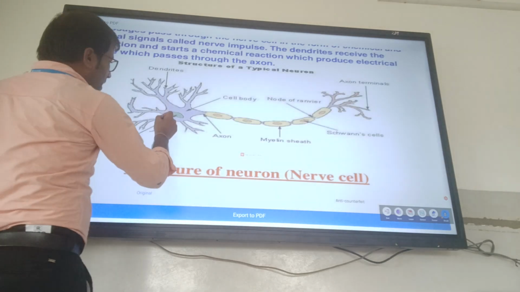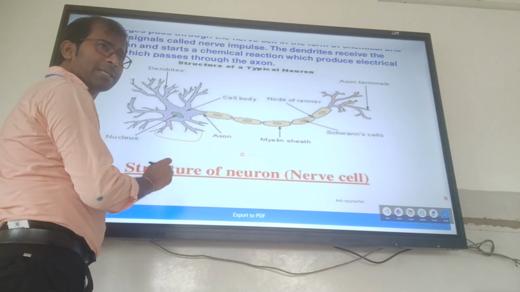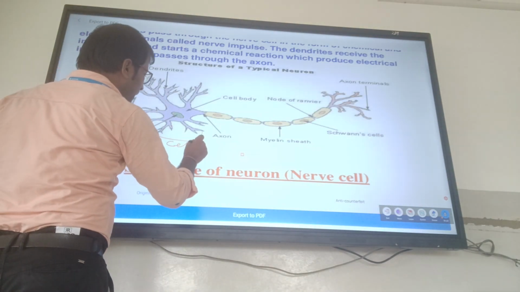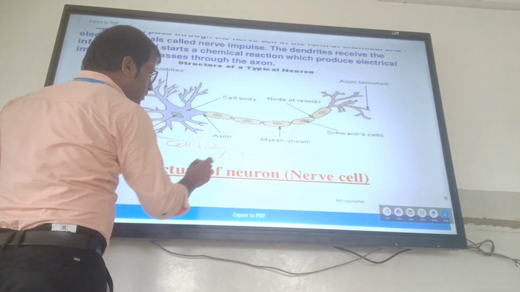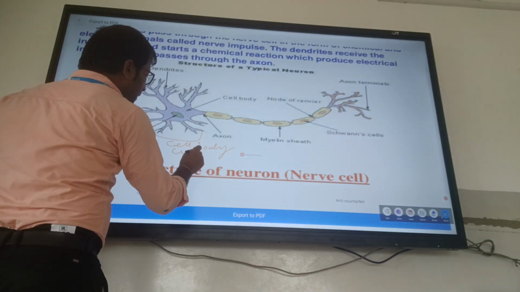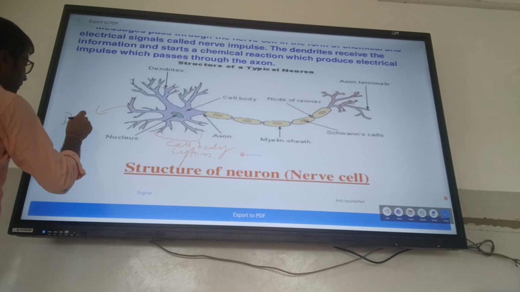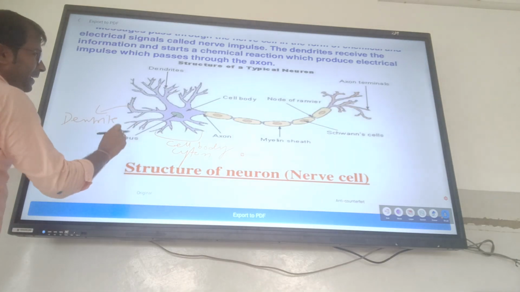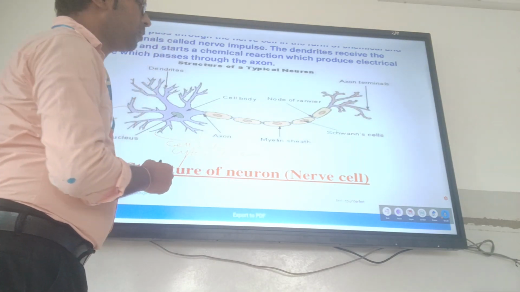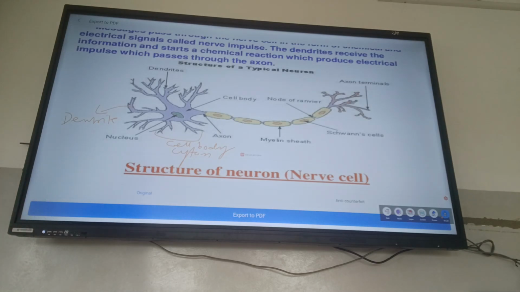This is known as the cell body, or cyton. It is also known as the cyton. This is known as the dendrite. And this, what is the name of the node? Node and internode, between the cell body and dendrite.